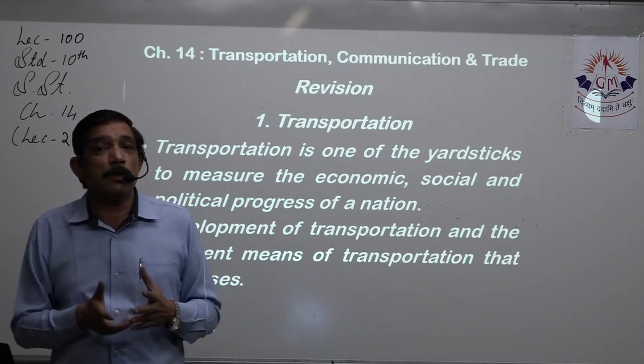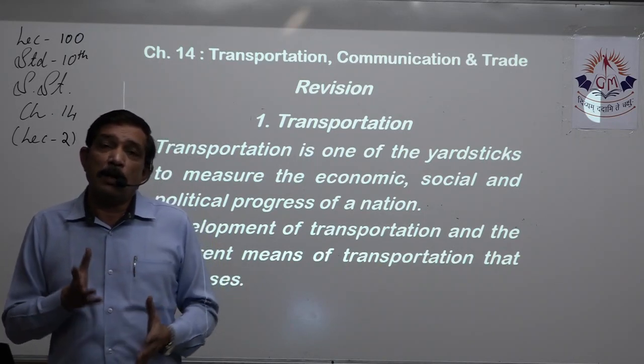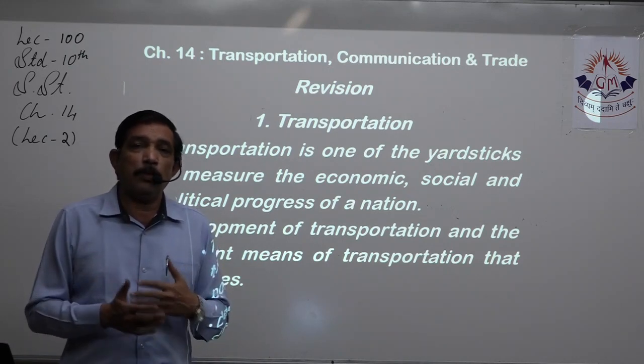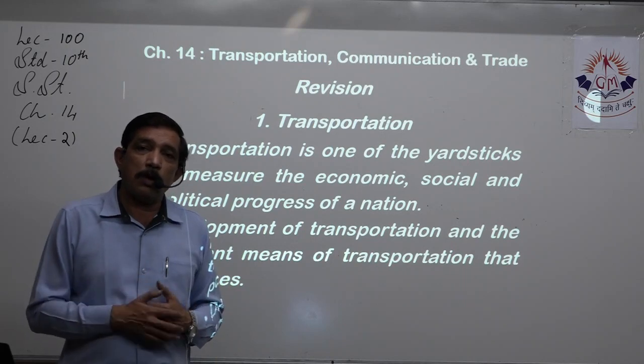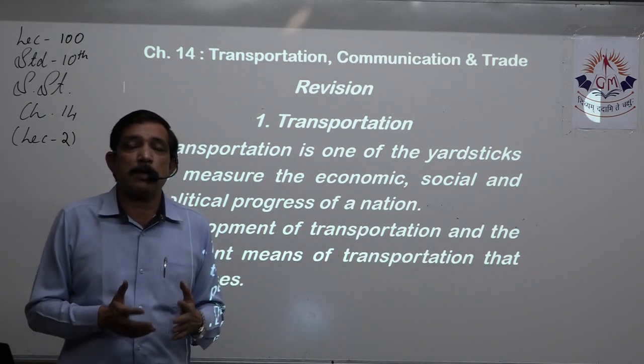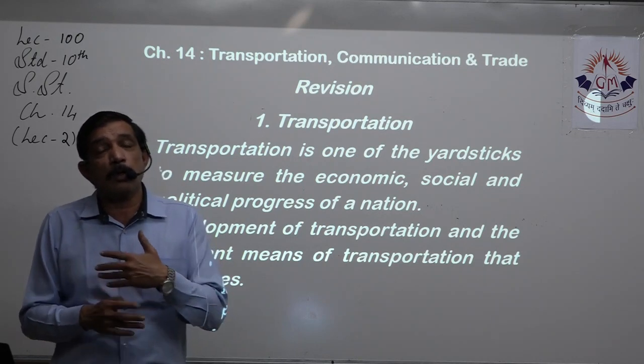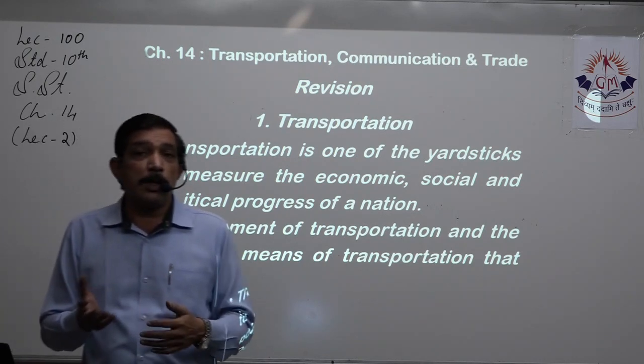So with the invention of wheels, till then we were using domesticated animals like donkeys, mules, horses, buffaloes, and bullocks for the purpose of agriculture and transportation.